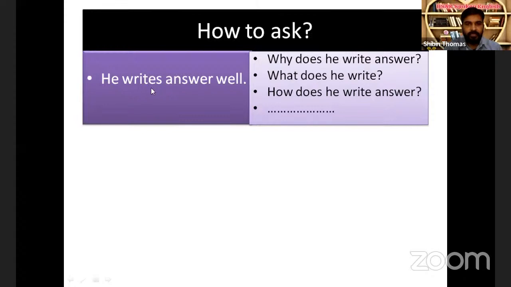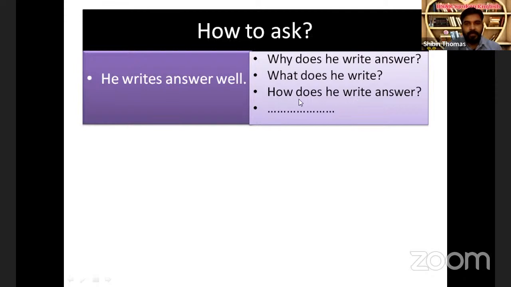See how we got does and write: when we split the verb writes, we get does and write. In between, we just bring the subject, that's he. So the subject is brought in between the auxiliary verb and main verb. Then the last question is, how does he write answer? We get the answer, he writes answer well.